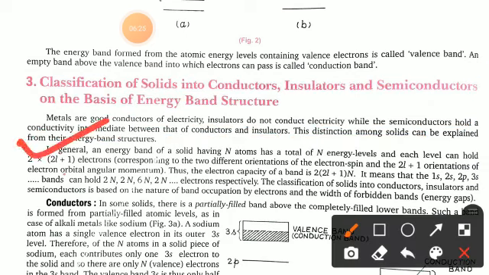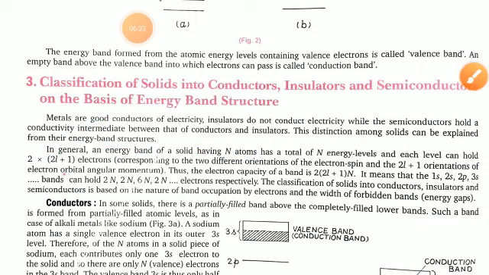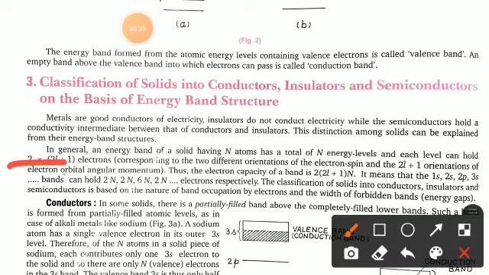In general, an energy band of a solid having N atoms has a total of N energy levels, and each level can hold 2 multiplied by (2l+1) electrons, corresponding to the two different orientations of the electron spin and 2l+1 orientations of the electron orbital angular momentum.